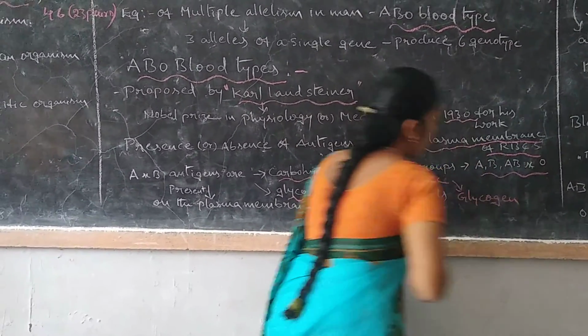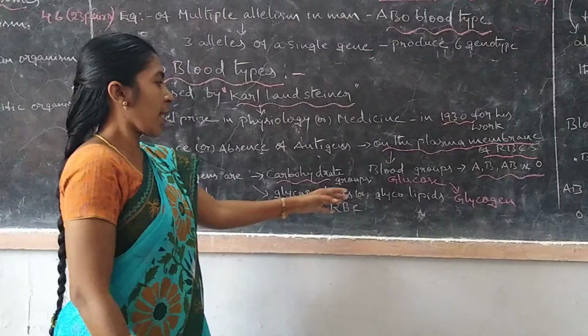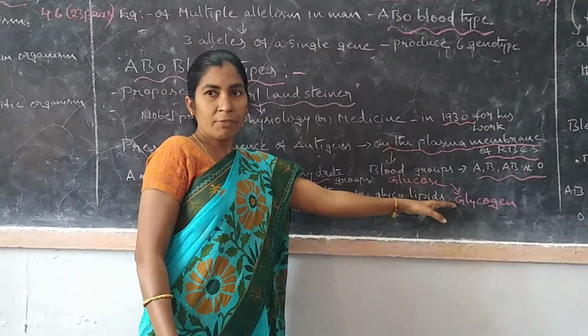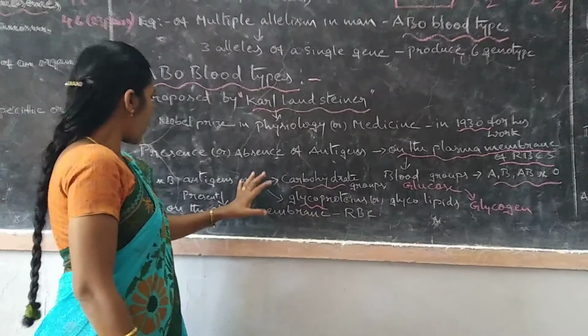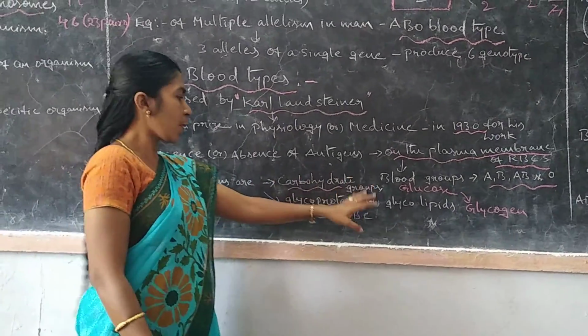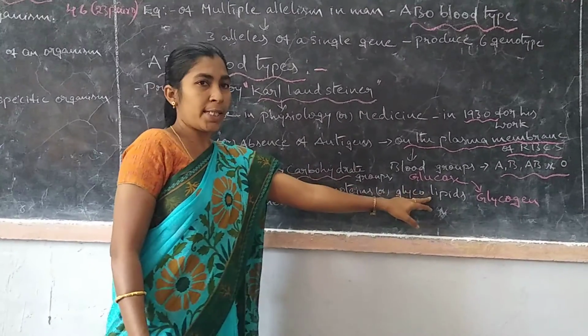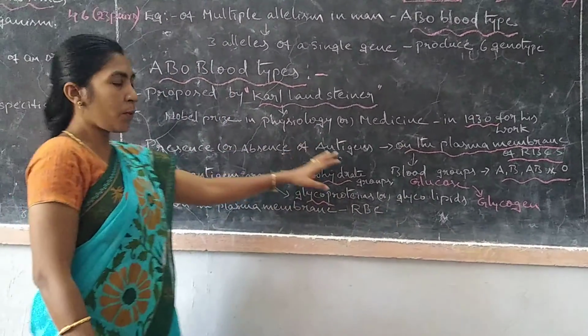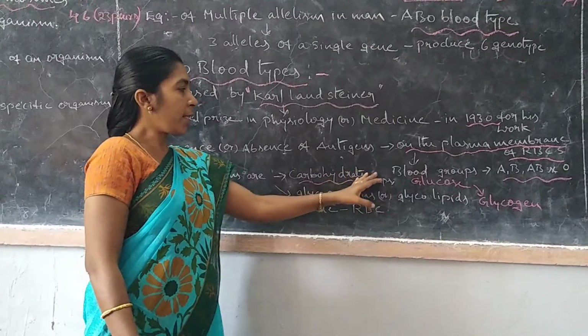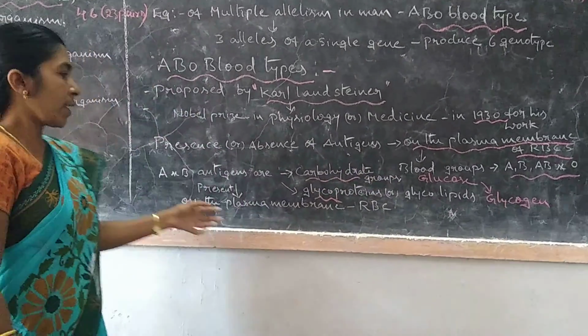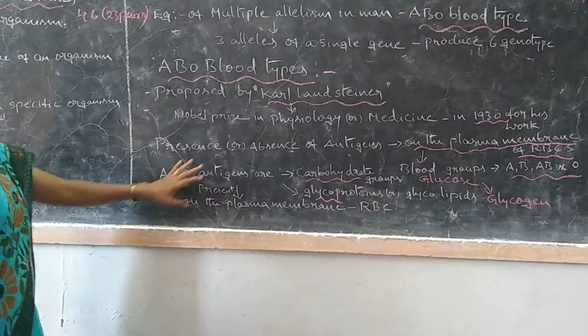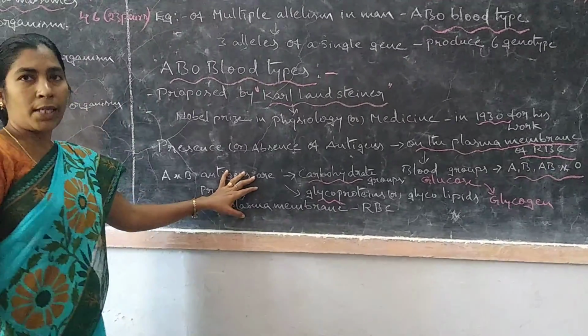Glycogen we can also consider as lipids or fats. That's why A and B antigens are also glycoproteins or glycolipids. Already we know that carbohydrate groups mainly produce energy, that is glucose, and the excess of glucose is converted into glycogen.